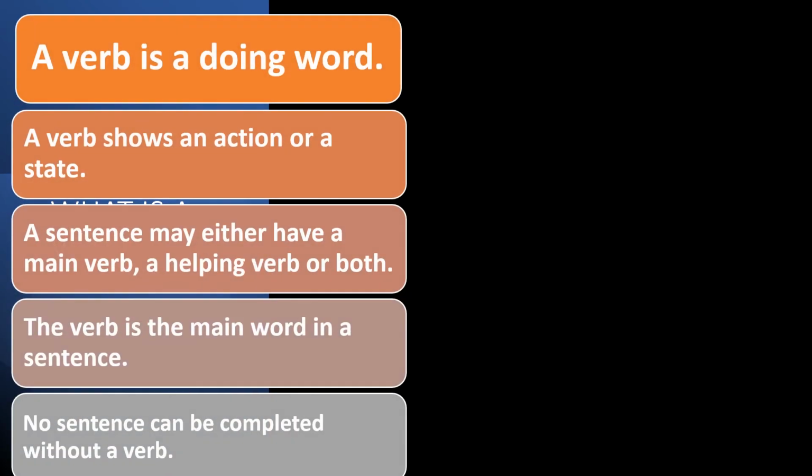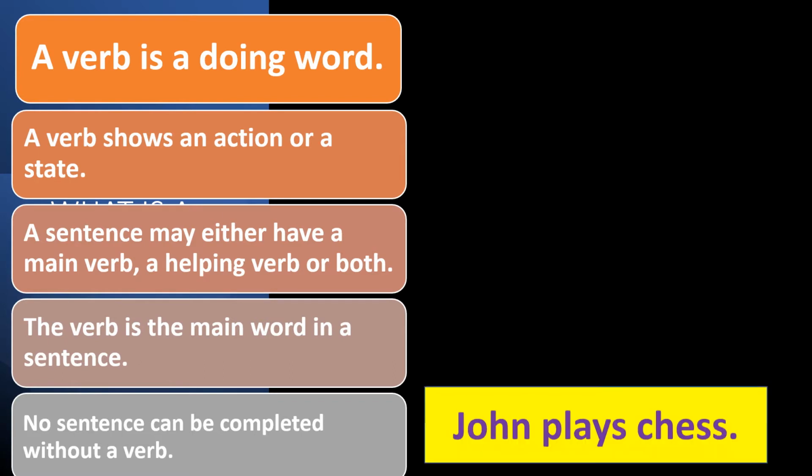First of all, let's learn what is a verb. What is the definition of the verb? A verb is a doing word. A verb shows an action or a state. Let's understand this definition through two examples.